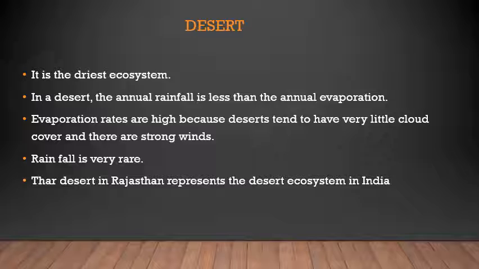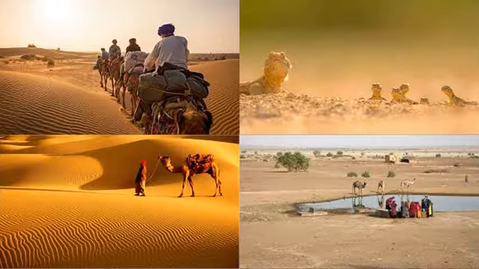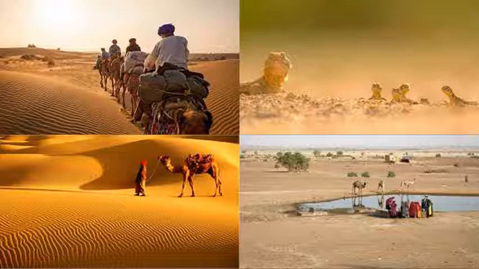Here are some pictures of our Thar desert. These are the pictures of the Thar desert in Rajasthan. Which animal is called the ship of the desert? It's the camel, right? Because they can store water and they can live without drinking water for many days, they have adapted well. So this is about the desert ecosystem.